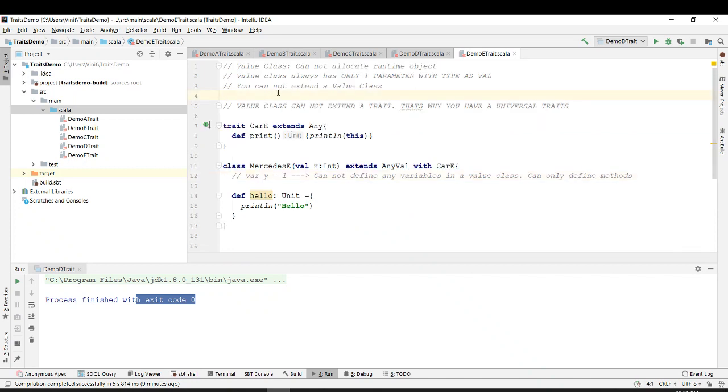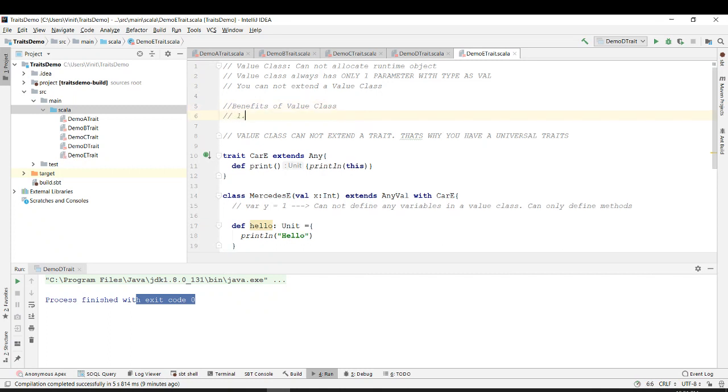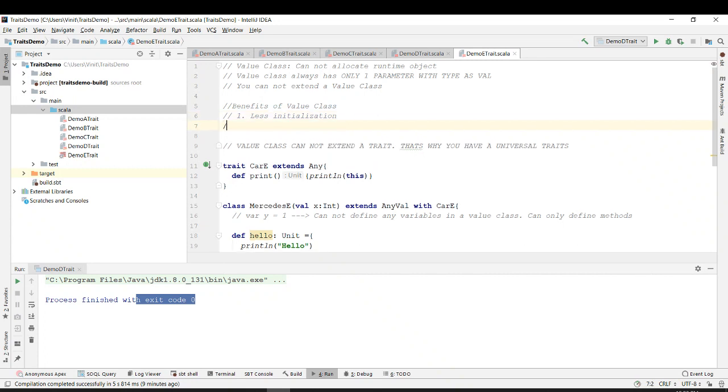What are the benefits of a value class? The first benefit is less initialization. Of course you don't have a variable, so you don't have to bother about initialization. The second benefit is better performance.